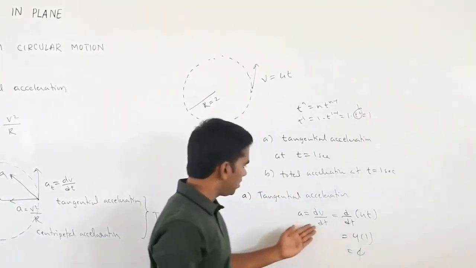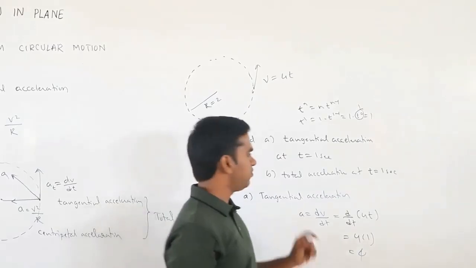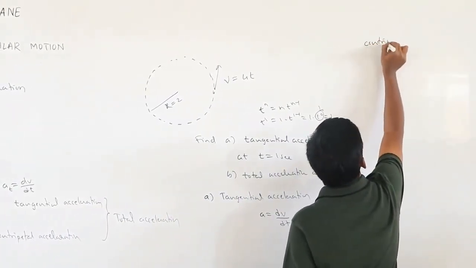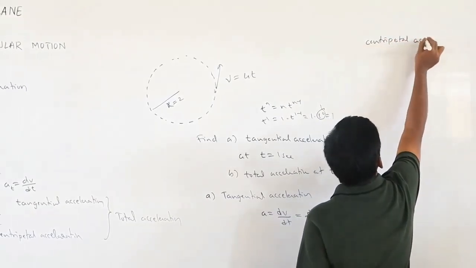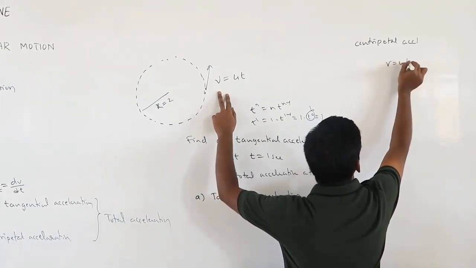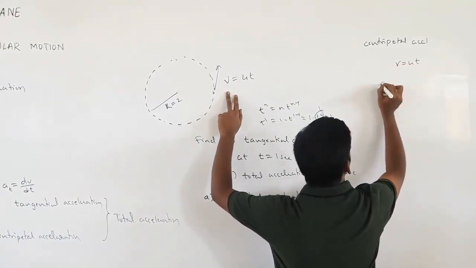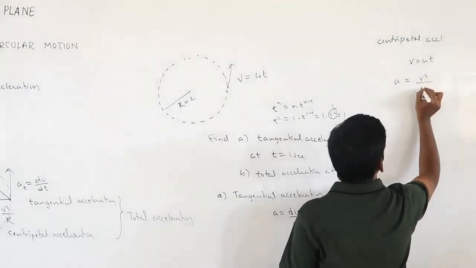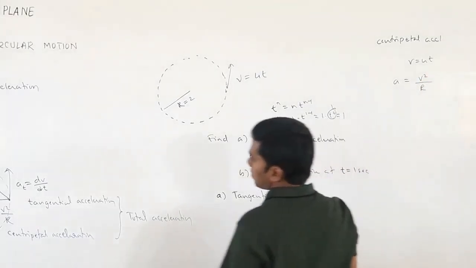What about centripetal acceleration? Here there is no need to substitute t equals 1 at first, because t is not there yet. V equals 4t. What is the formula? a equals v square divided by r. So at t equals 1, v equals 4 into 1, which is 4. Substitute here: a equals 4 square divided by r.